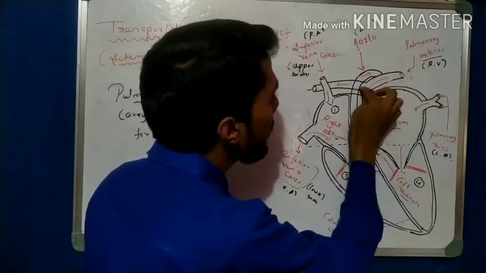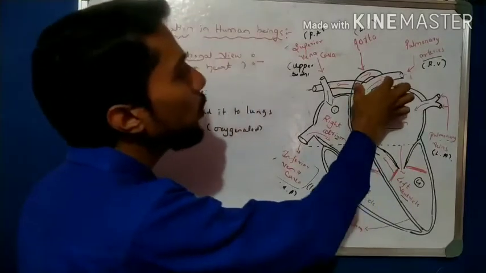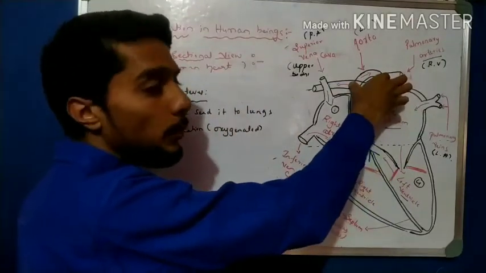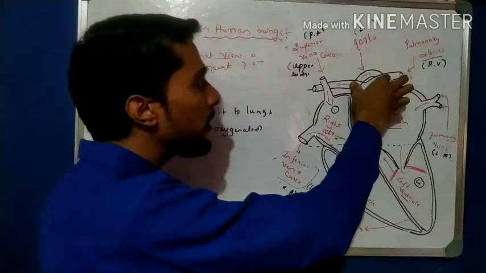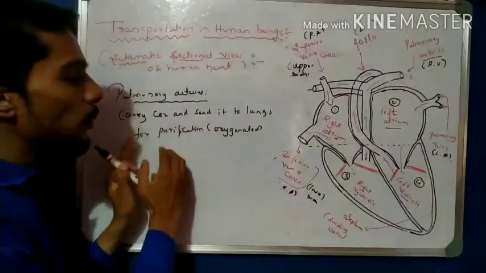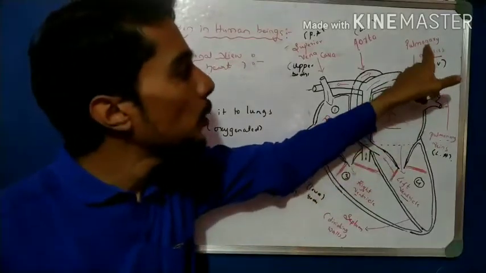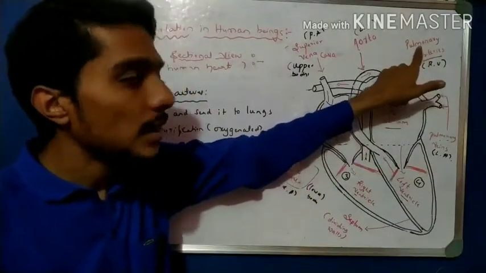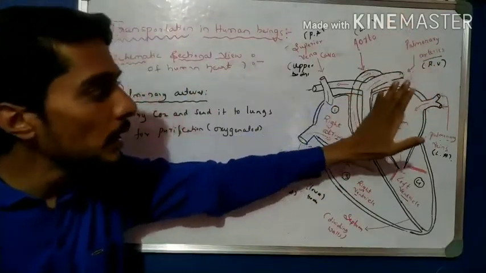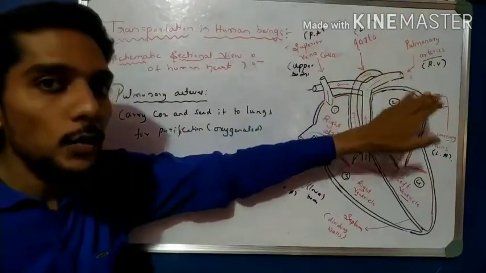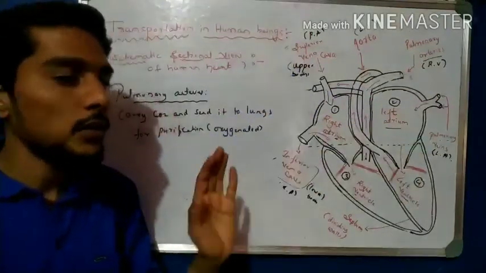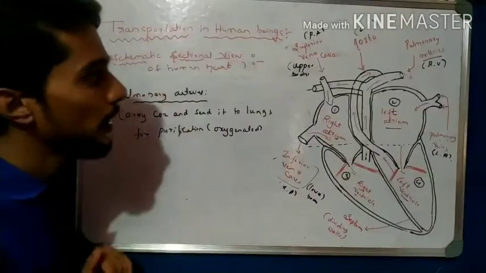The pulmonary arteries carry impure blood, and that impure blood is sent to the lungs for oxygenation, for purification. That is very important, right?